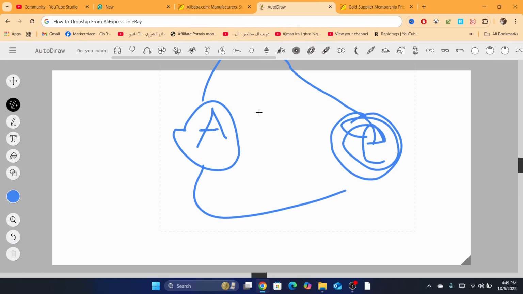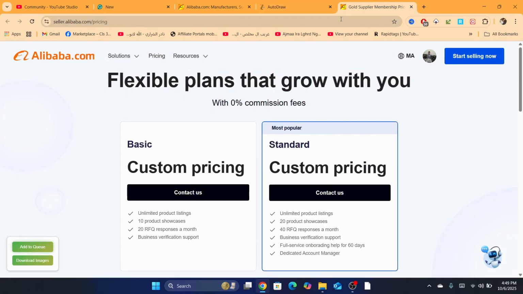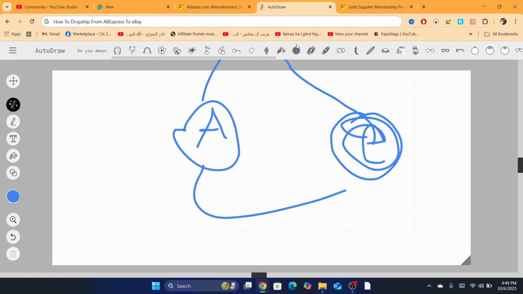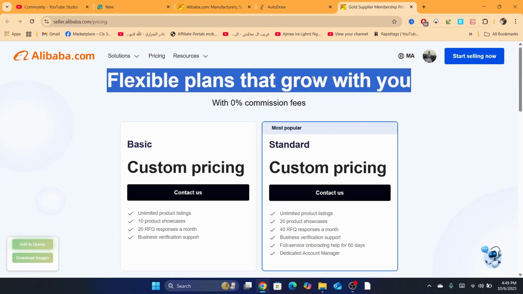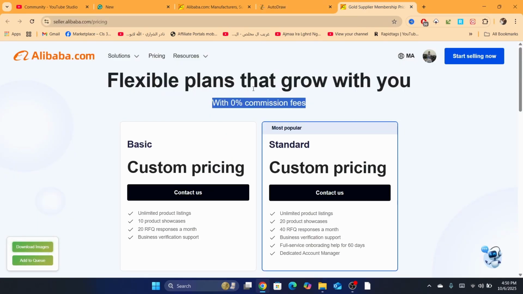And the best thing about this is you don't have to worry about logos in the package compared to Amazon. When you start dropshipping from Amazon to eBay, Amazon always sends the products with an Amazon logo in the package, and that will make a lot of buyers angry at you.